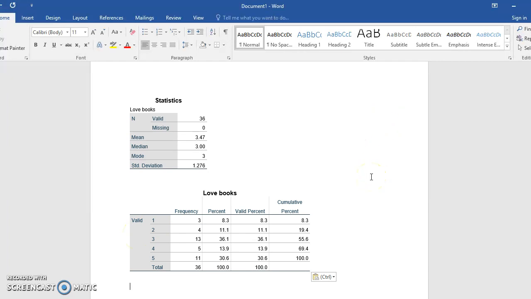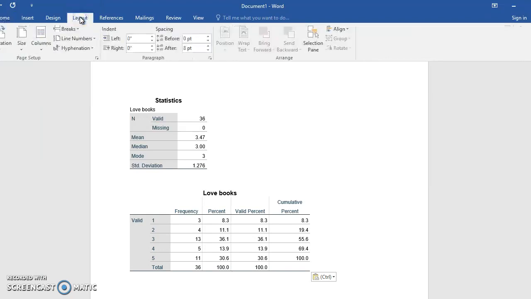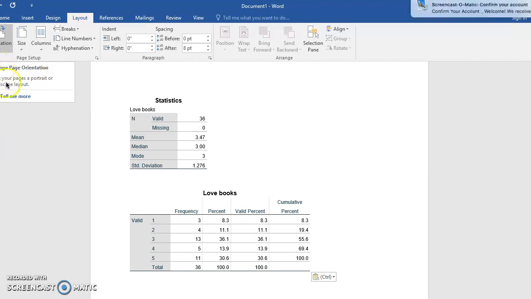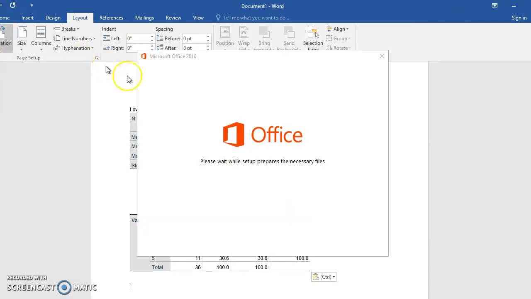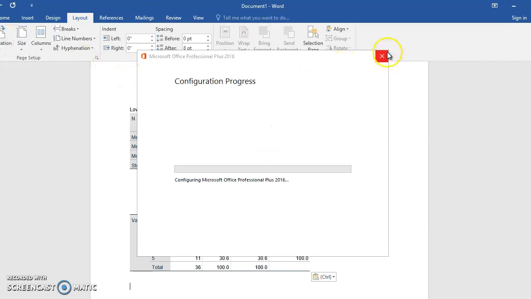Now when we do t-tests next week, the output may be excessively wide, so you can go up to, I think it's Layout, and you can change your orientation so that you have a landscape instead of portrait orientation. You just click on that. Of course, now it wants to do a configuration. But anyway, that's what you would do to display something that was excessively wide.